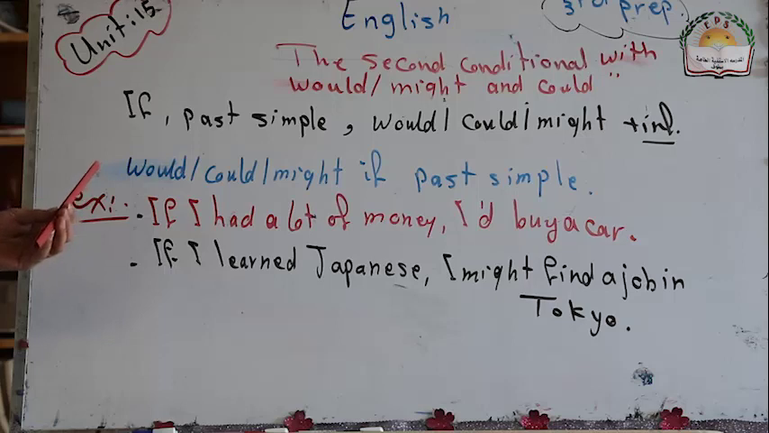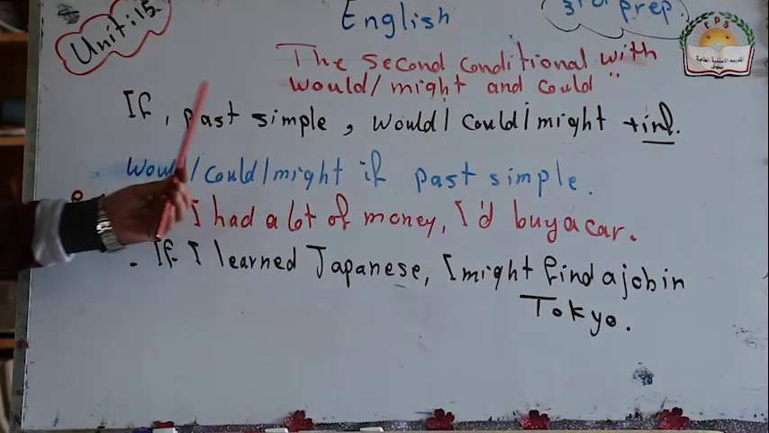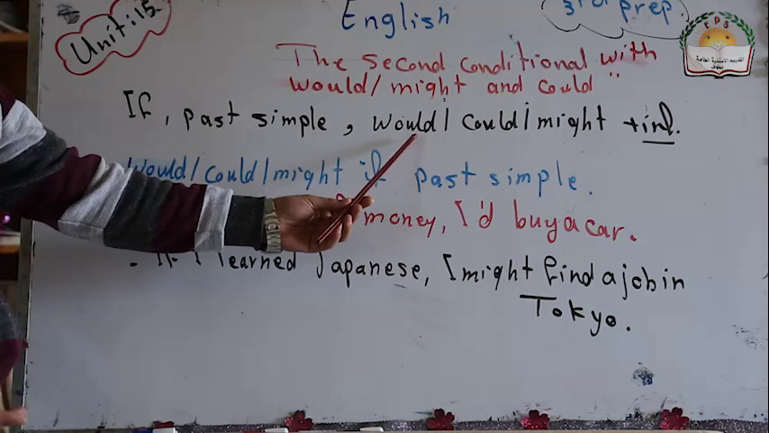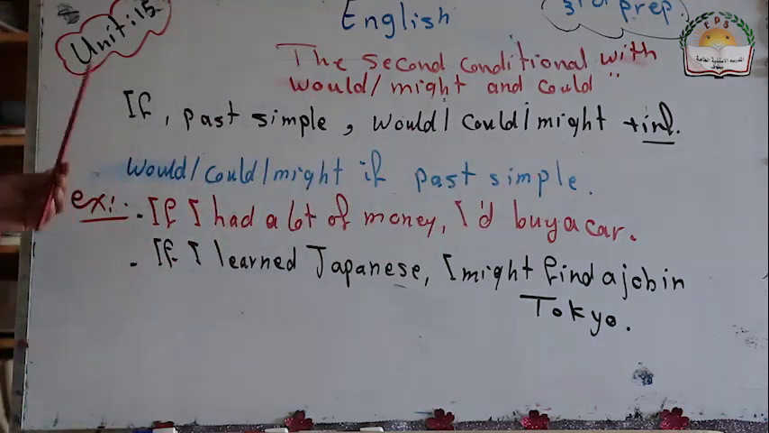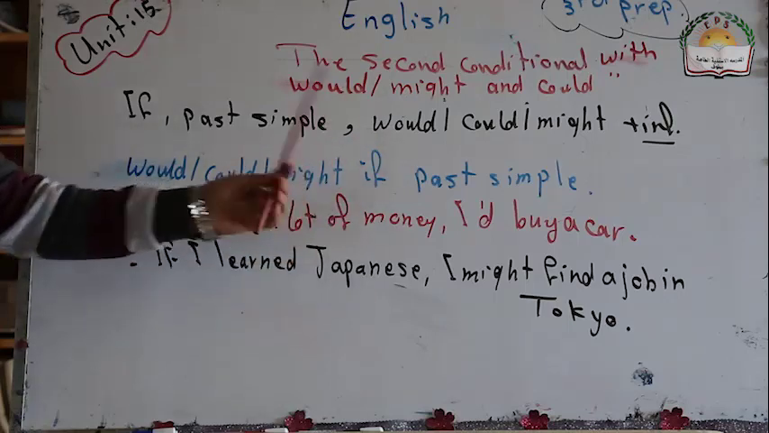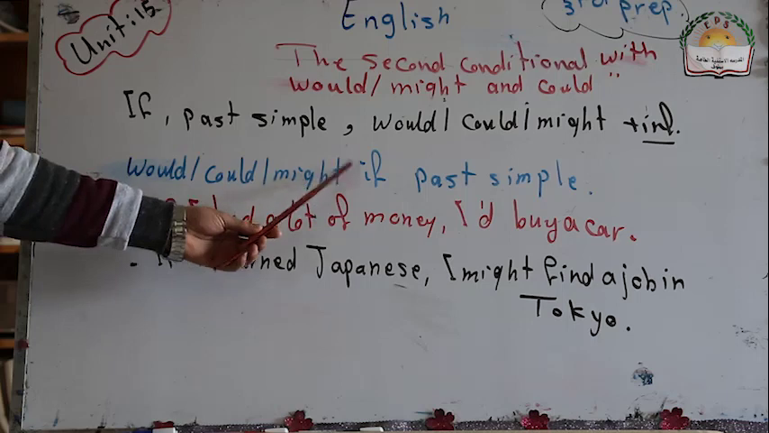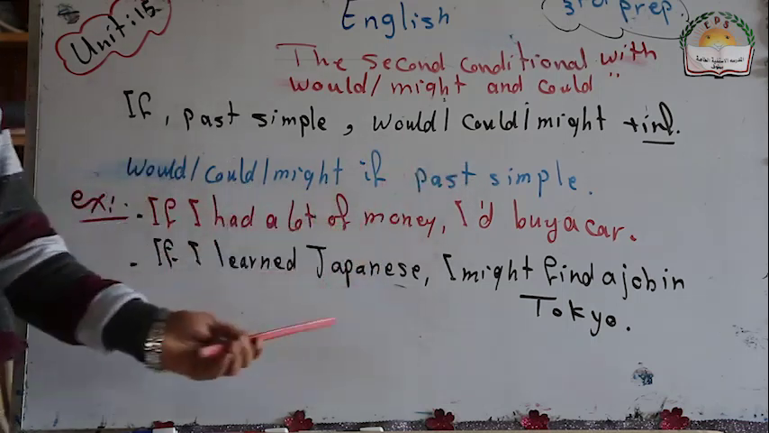So how can we use if? We use if. If is followed by past simple. The second conditional is followed by past simple, and the second sentence has would, could, or might plus infinitive. Sometimes if can be in the middle, so it is preceded by would, could, or might plus infinitive, and after that we should use past simple after if.